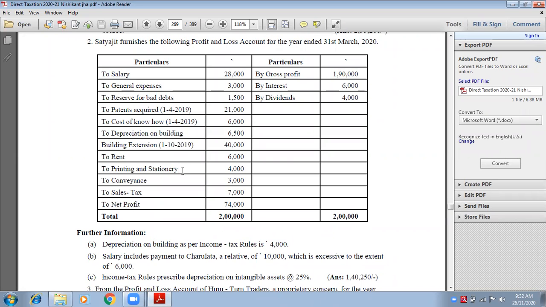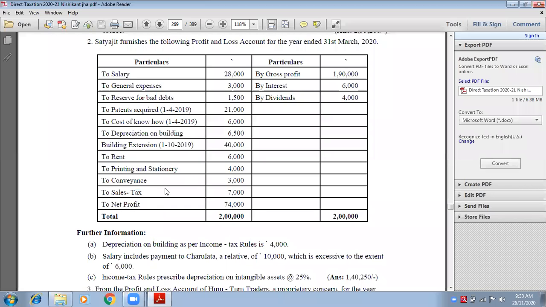Printing and stationery. Do we disallow it? No, ma'am. Conveyance? No. Sales tax: disallow or not to be disallowed? No, ma'am, because it is related to sales. And sales is the income of the business. Therefore, sales tax will be an expense related to your business. This particular expense is related to the business.